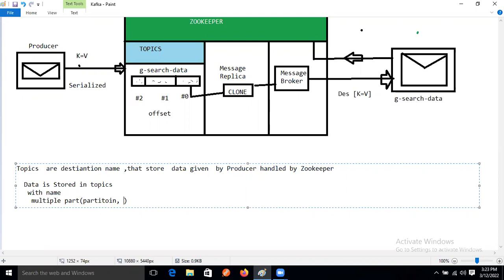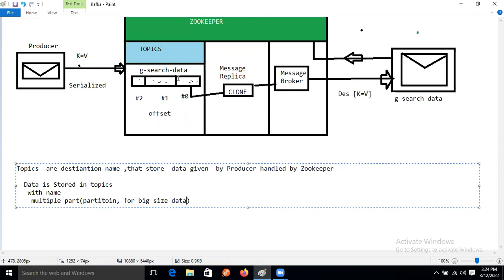If the data is big size, large data, then this memory will be created. Sorry, this partition will be created.